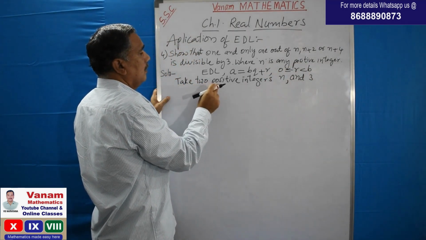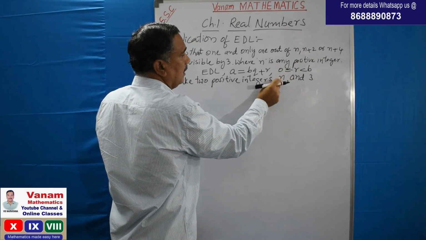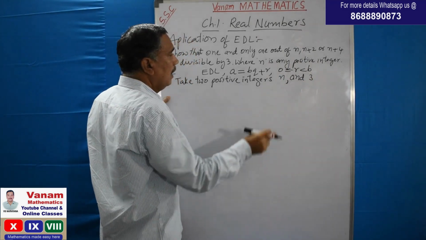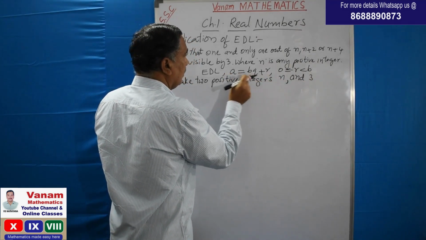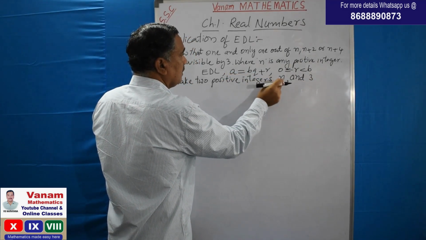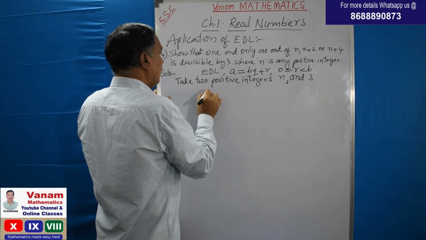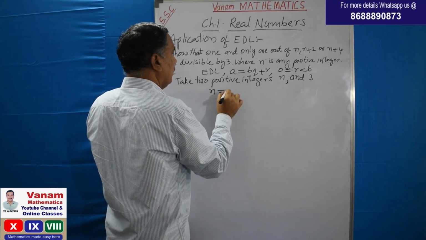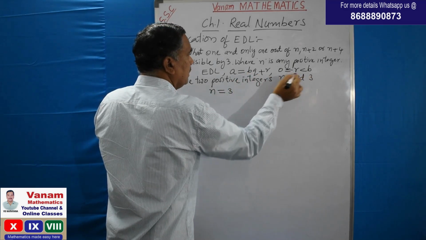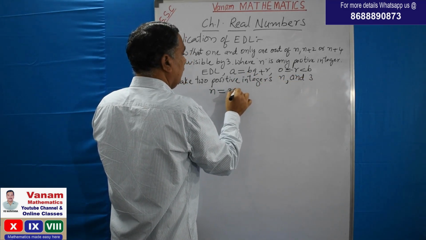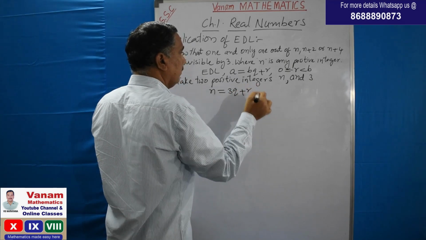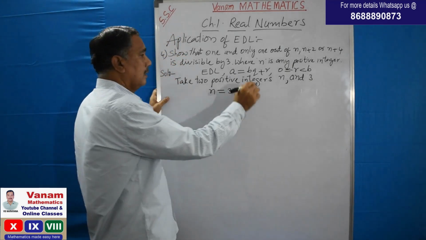Now take two positive integers, say n and 3. Here in place of a we are taking n. Observe this. Now what we will get? n is equal to bq plus r, where b is the divisor, that is 3. So n is equal to 3q plus r. What is the condition for a remainder?